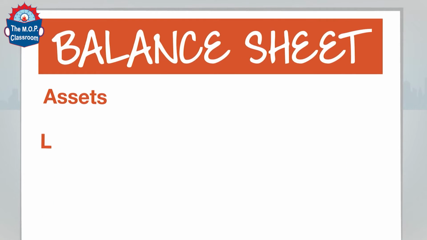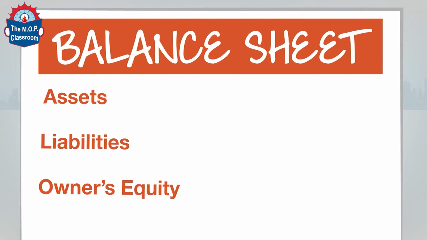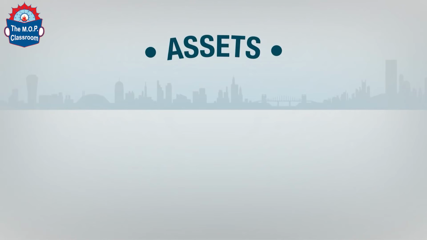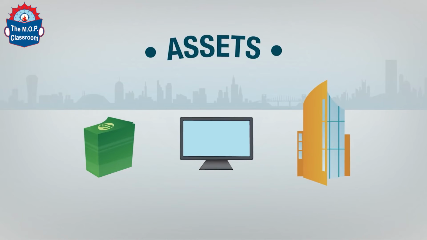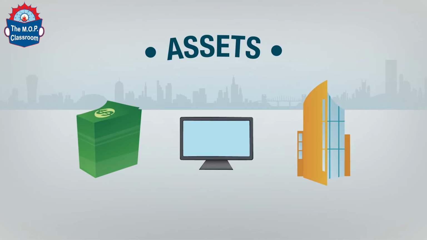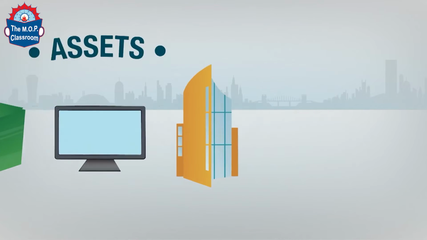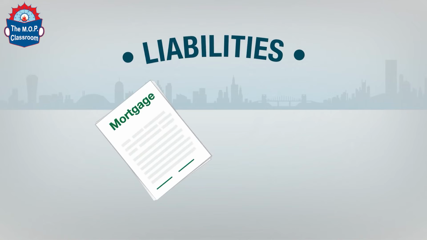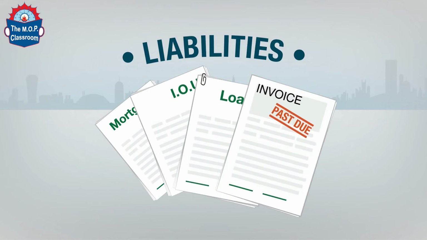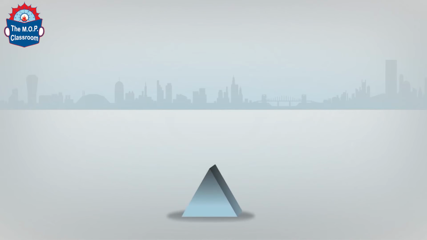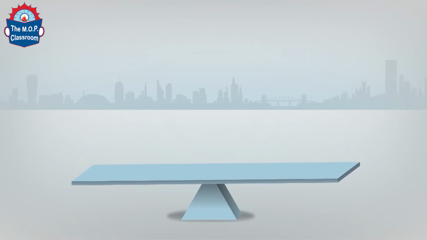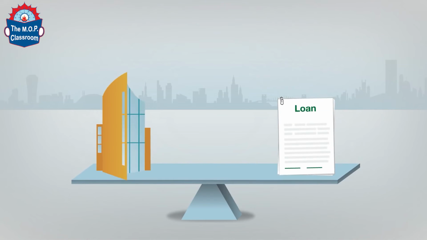This document compares the company's current assets to its liabilities and owner's equity. Let's define these terms. First, we have assets, which are items the company owns. Assets are usually comprised of cash, equipment, and property. Next are liabilities. Liabilities are usually debts or accounts that need to be paid. Often, a liability on the balance sheet has an offsetting asset that helps the numbers stay level. For example, if a company were to take a loan out to buy a property, the loan would be a liability and the property would be an asset.